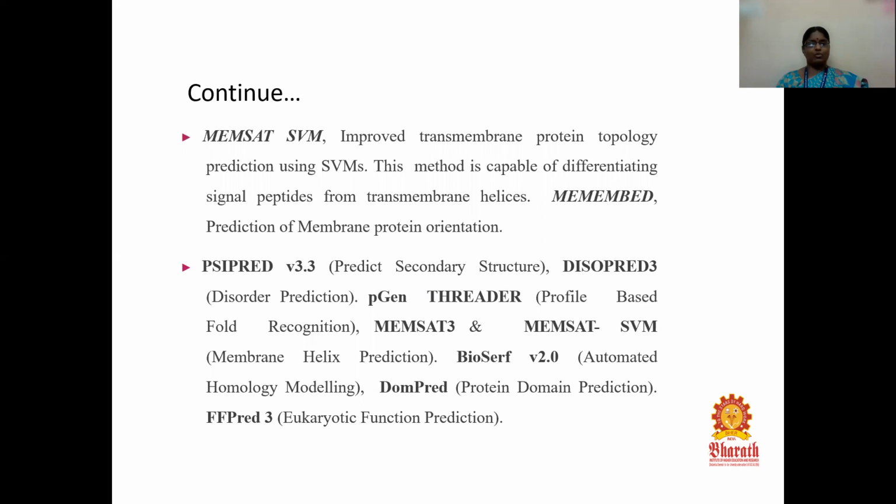MEMPACK for prediction of membrane protein orientation, and PSIPRED v3.3 is used to predict secondary structure of various proteins, and DISOPRED 3 for disorder prediction. pGenTHREADER for profile-based fold recognition, MEMSAT 3 and MEMSAT-SVM for membrane helix prediction, BioSerf v2.0 for automated homology modeling, DomPred for protein domain prediction, and FFPred 3 for eukaryotic function prediction. These are the various tools used to analyze protein domain prediction.